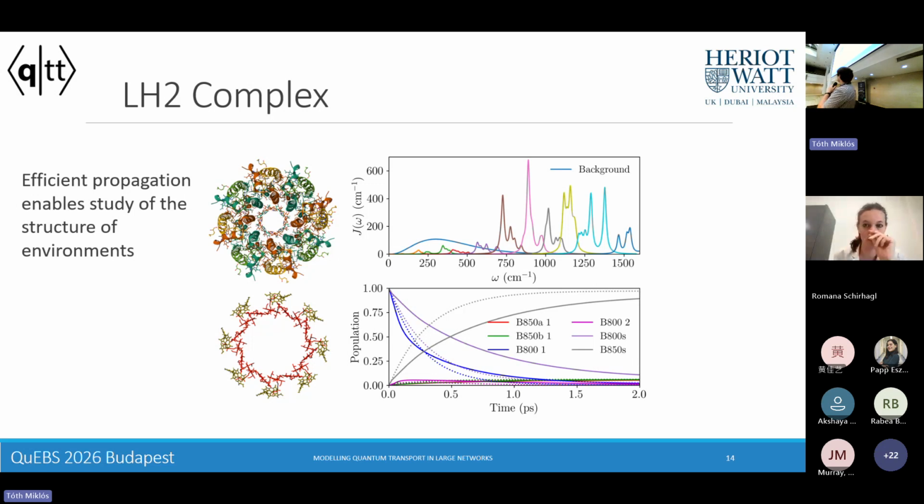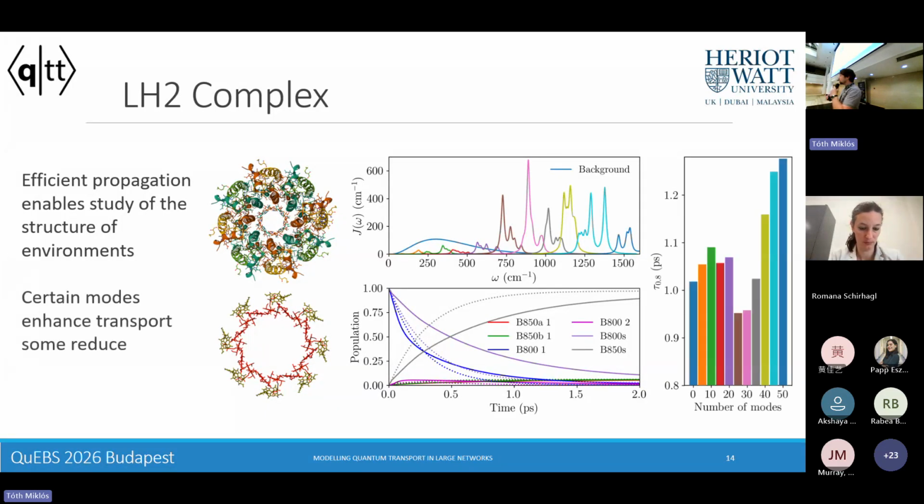And because of the efficiency of this network, because now the method has almost the complexity of a Lindblad master equation, whilst accounting for strong coupling to vibrational degrees of freedom, we can actually scan through adding different vibrational modes into the dynamics of our system and see how different modes impact transport. So here I'm showing how long it takes for 80% of the population to go from the outer ring to the inner ring as we add these modes that are color-coded as up here.